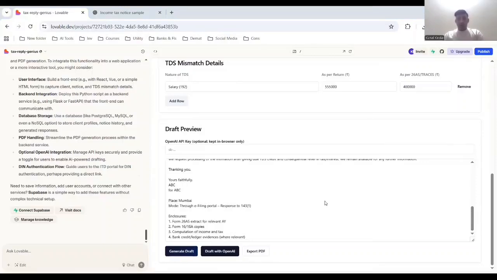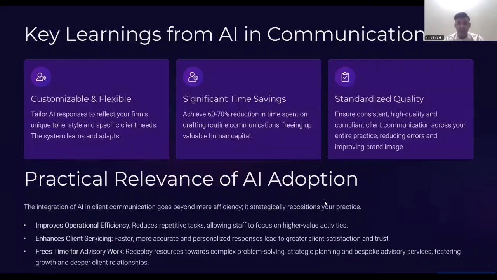So now tell me, how was it? So basically our key learnings are that we did a customization. We can tailor-make our drafts using the firm's tone and style exactly using the AI. We can save time by reducing 60-70% of our time in drafting replies. We did standardization. Every client gets consistent, error-free communication.